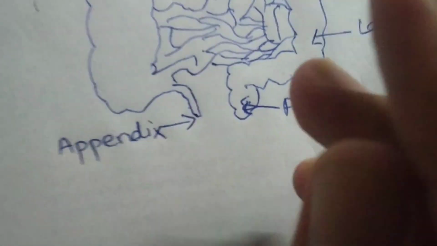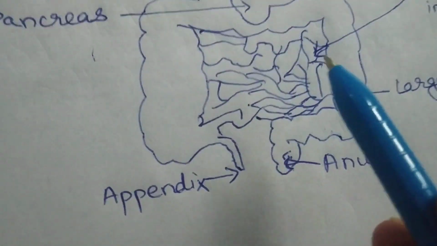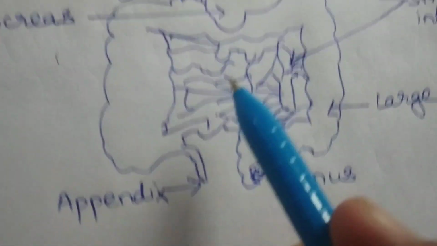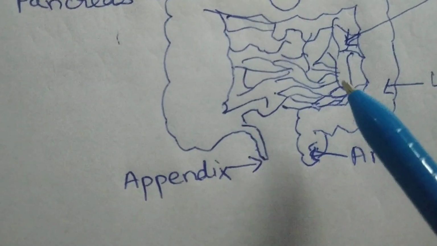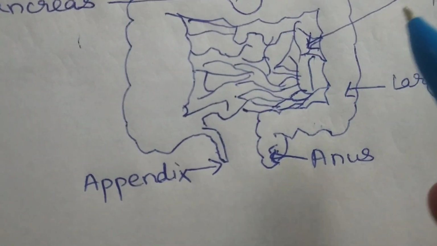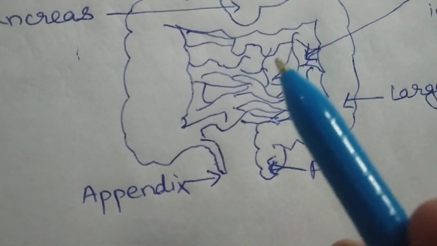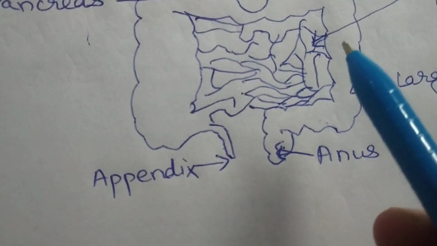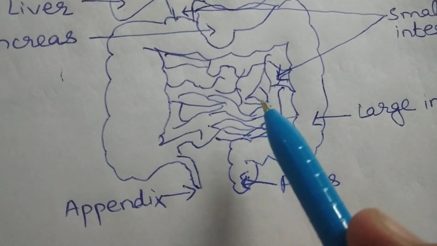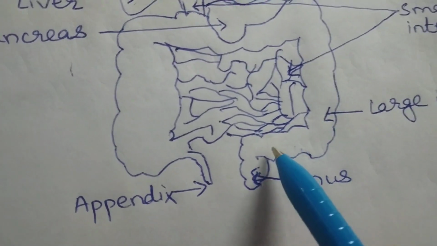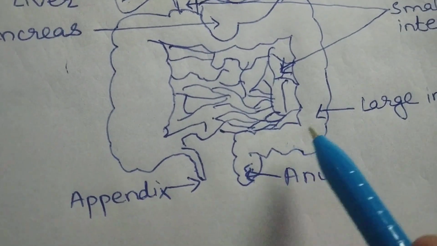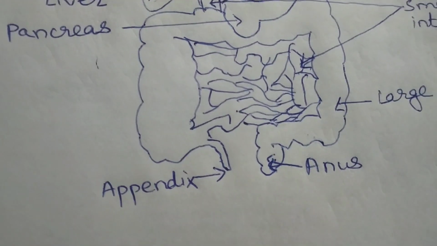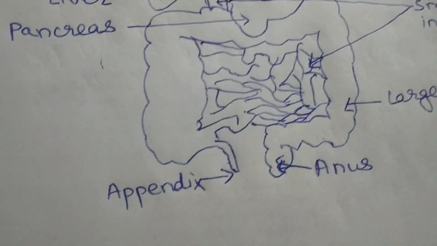Now these villi are richly supplied with blood vessels. बहुत सारे blood vessels हैं जो इस absorbed food को, the absorbed food with the help of blood will go to each and every cell of the body, and then this food will be converted into energy by the process of respiration, and the undigested food will move to the large intestine. Here water is removed from the undigested food and the solid waste is thrown out of the body through anus.